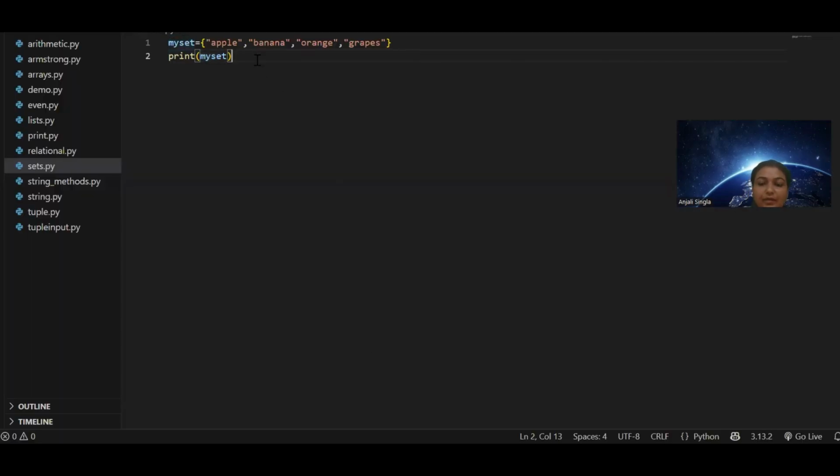Give the name of the set, my set dot add, and then in the double quotes write what you want to add. Let's say I want to add kiwi, and now print. It will add the item.